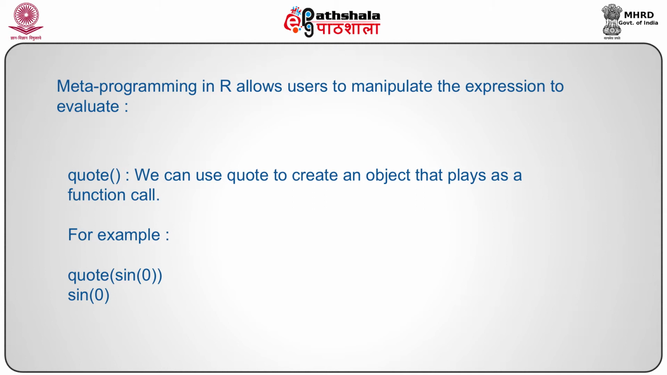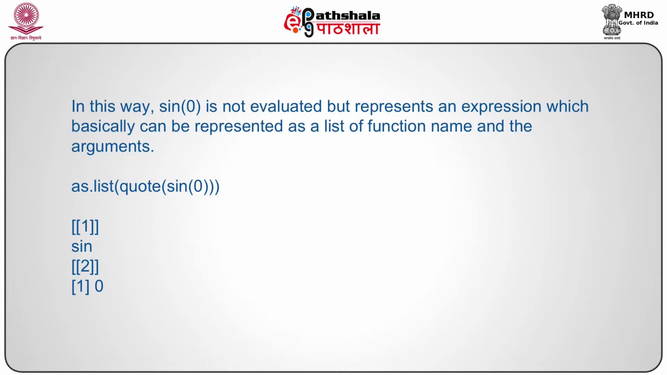We can use quote to create an object that represents a function call. So we will write quote, then within brackets sin 0, and we will have sin 0. In this way, sin 0 is not evaluated but parsed as a call object, which basically can be represented as a list of function name and the arguments. Now, if we write quote sin 0 inside as.list, then we will have this output. The output is shown here.